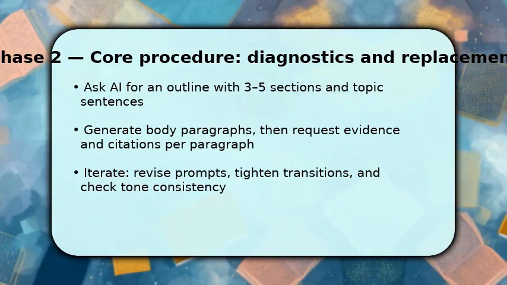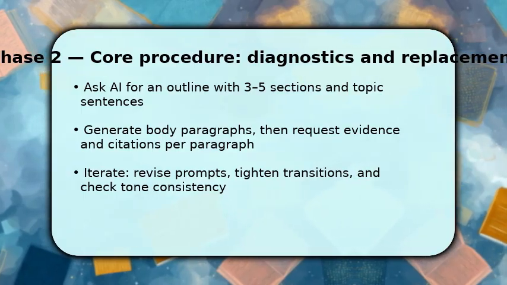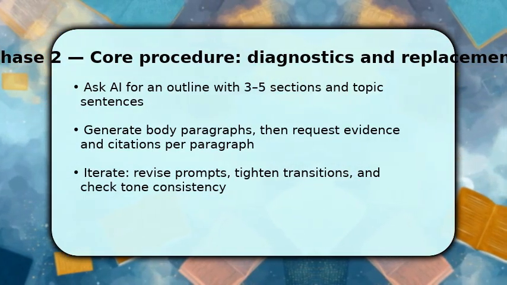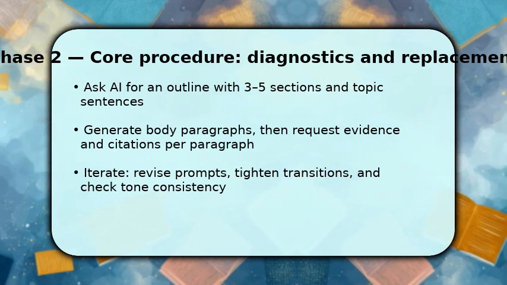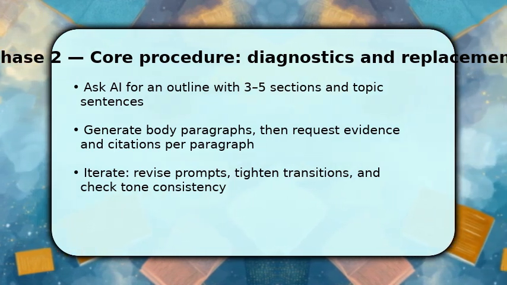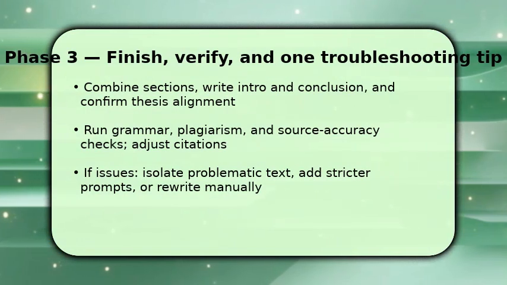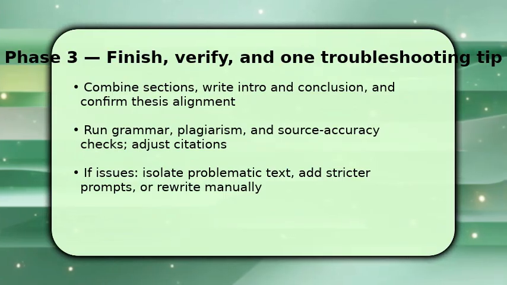Once a section is ready, prompt the AI to improve transitions and vary sentence length for flow. If a paragraph feels off, revise the prompt, specify wording constraints, and regenerate only that paragraph. Finish by combining sections, then craft an introduction and conclusion that echo your thesis. Make sure every paragraph supports that central claim.